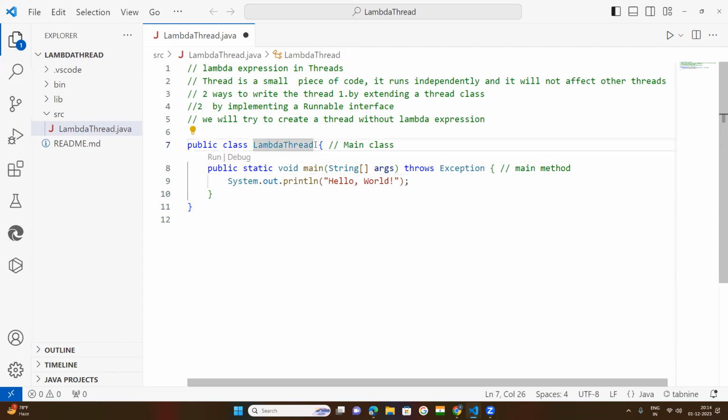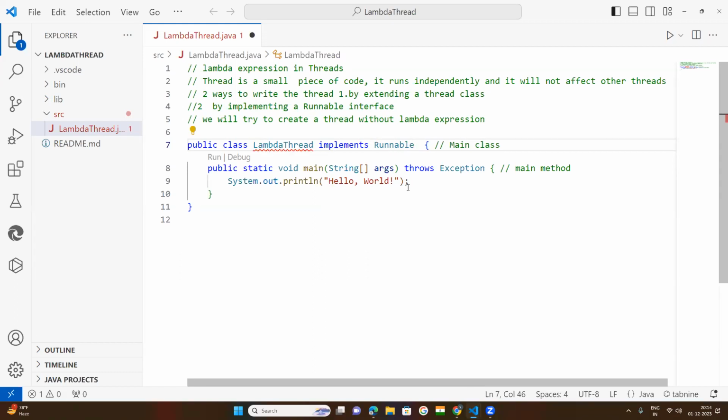As I told you, this class implements the runnable interface. I will use the runnable interface to create the thread. So implements runnable.